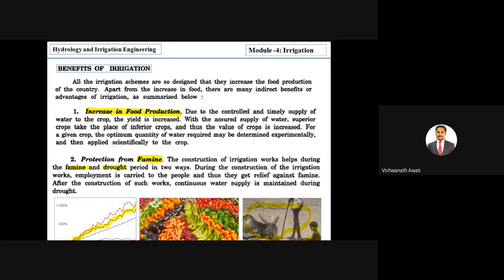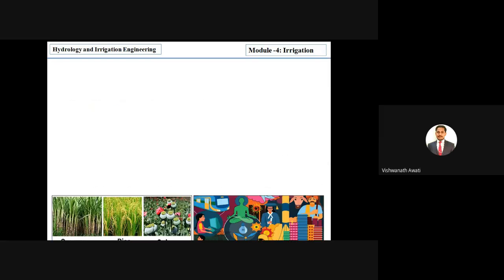And due to the shortage of food, there was loss of animals and loss of people. If you study about this, you will find millions of people lost their life due to non-availability of food, right? And we can overcome these kinds of conditions if we have a good irrigation system in our country.